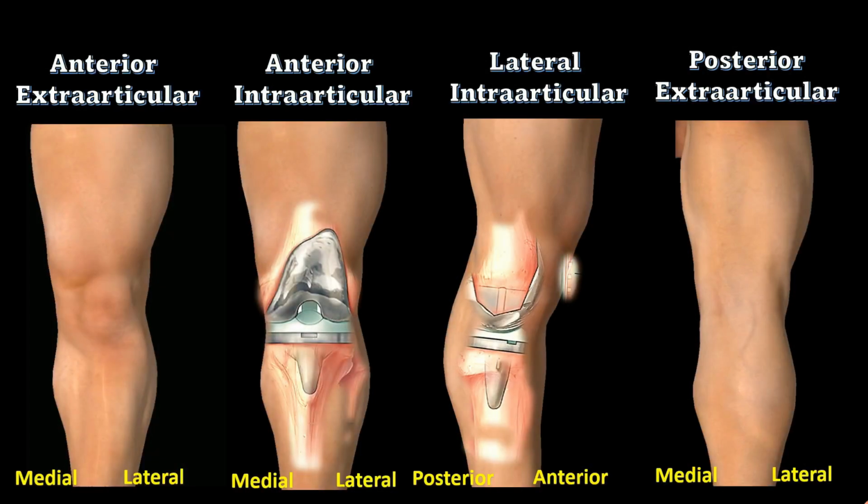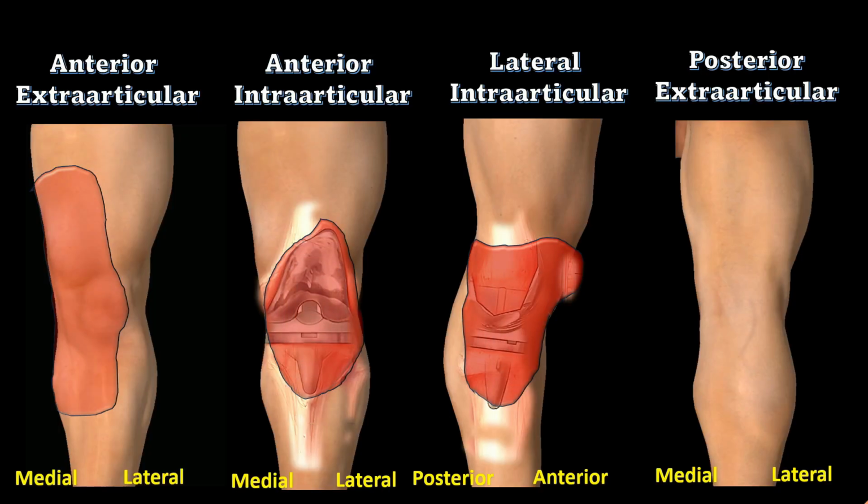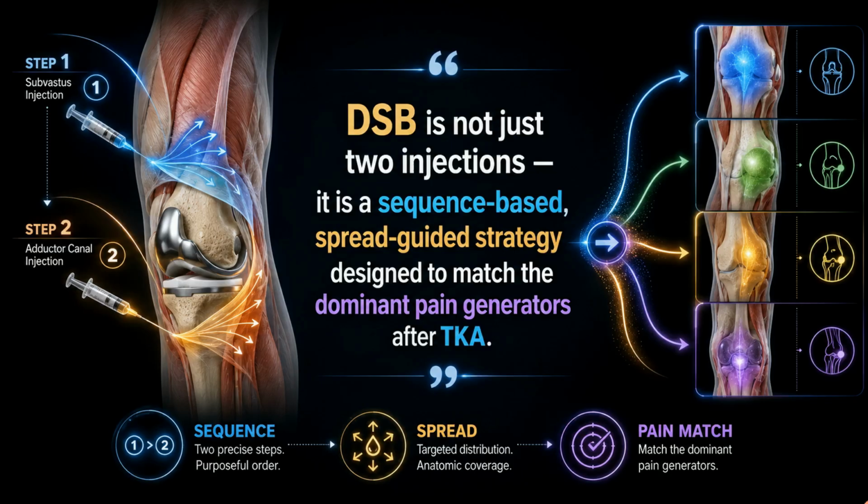Clinically, this spread can produce sensory coverage over the anteromedial knee, medial retinacular complex, tibial tuberosity region, and intra-articular component. However, it may spare the anterolateral sector supplied by the lateral peripatellar plexus and the posterior sector supplied by the posterior femoral cutaneous nerve. So, DSB is not just two injections, it is a sequence-based, spread-guided strategy designed to match the dominant pain generator after total knee replacement.